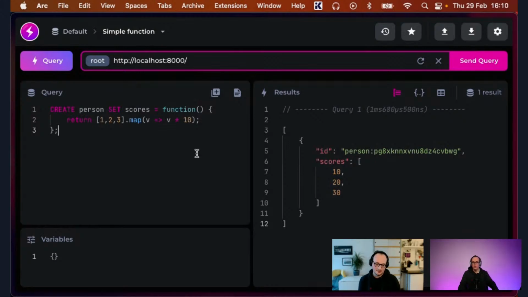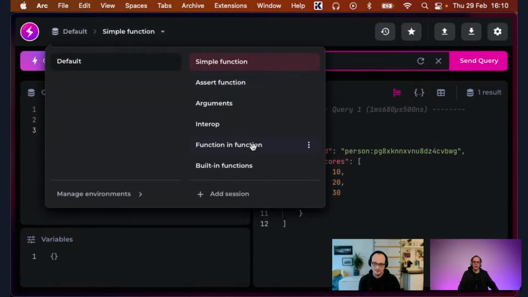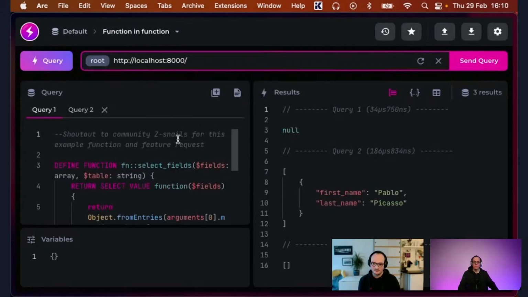Yeah, no, absolutely. And there was an example we actually had from the community, where a person wanted to do dynamic fields.